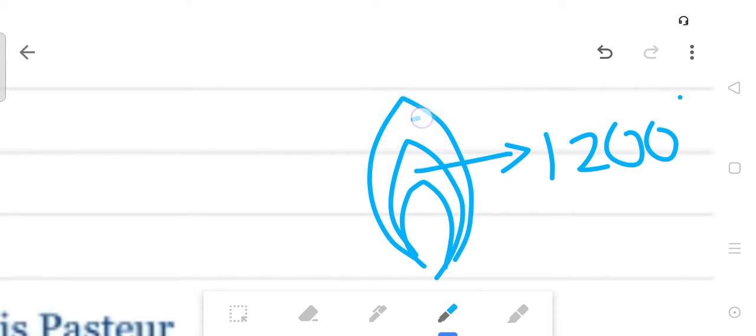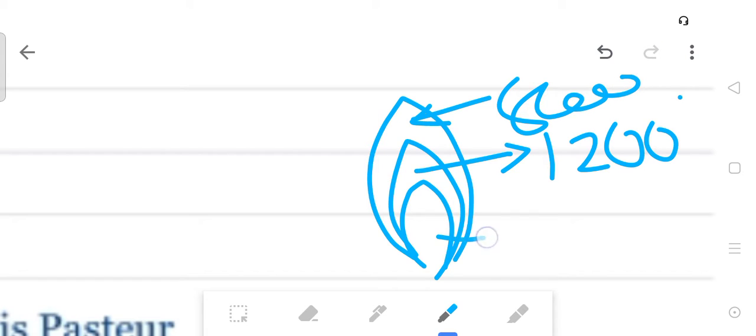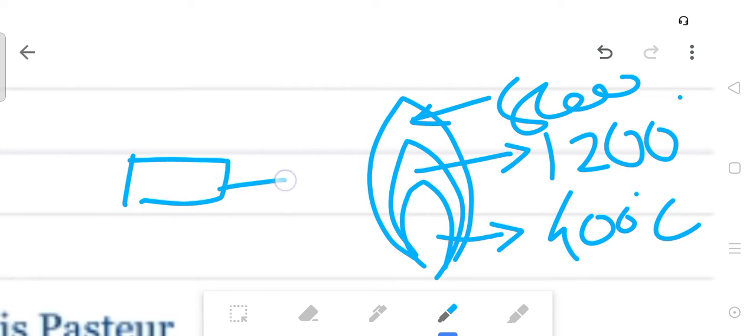The middle zone, which is used, has a temperature of 1200 Celsius, the outer portion of the flame is 800, and the inner portion has a 400 Celsius temperature. Materials sterilized by it are the inoculation loop and wire.